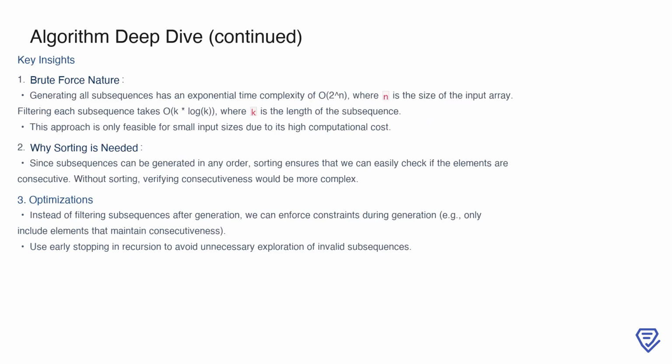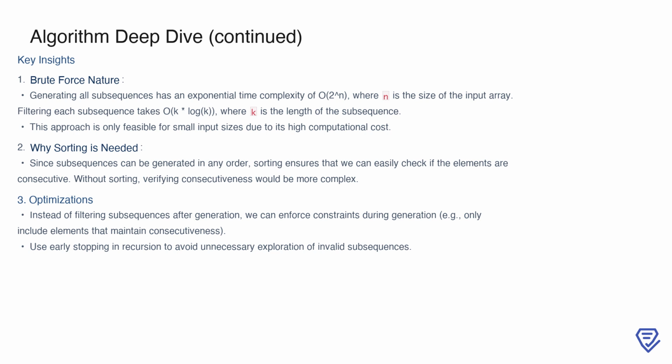The brute force approach we've described has some key characteristics and challenges. First, generating all subsequences has a time complexity of 2 to the power of n, as there are 2 to the power of n possible subsets for an array of size n. Filtering each subsequence adds extra complexity, as it involves sorting, which takes k log k, for a subsequence of length k. This exponential growth makes the approach infeasible for large inputs.